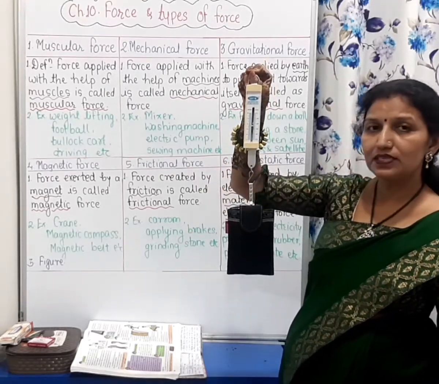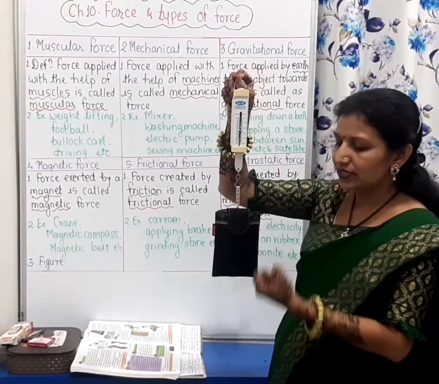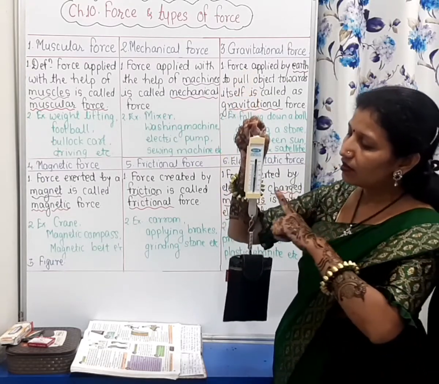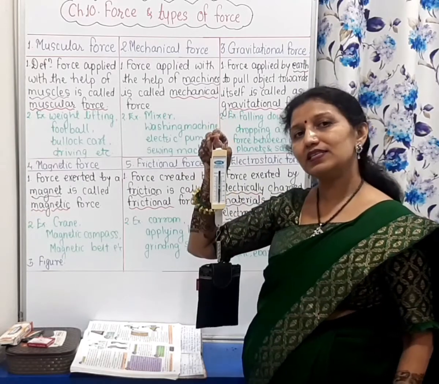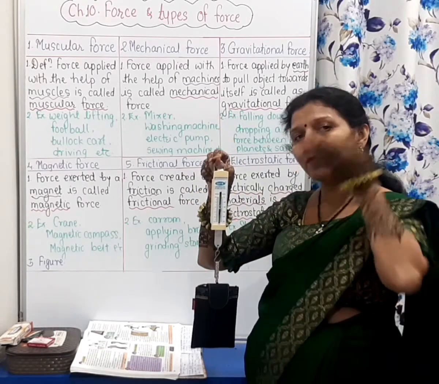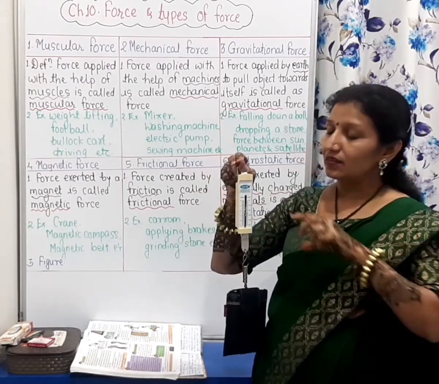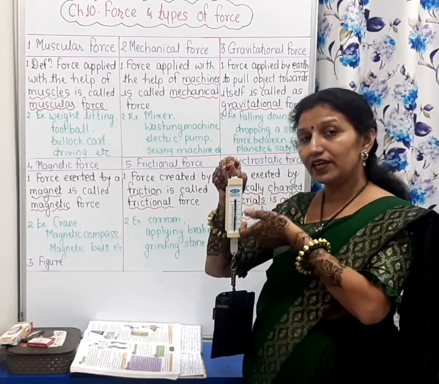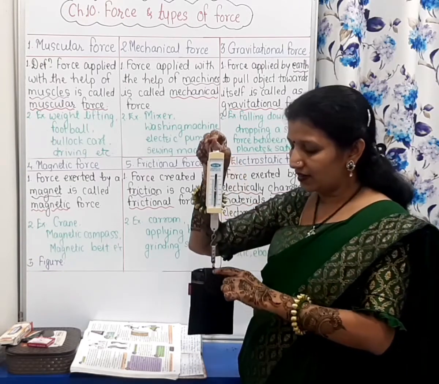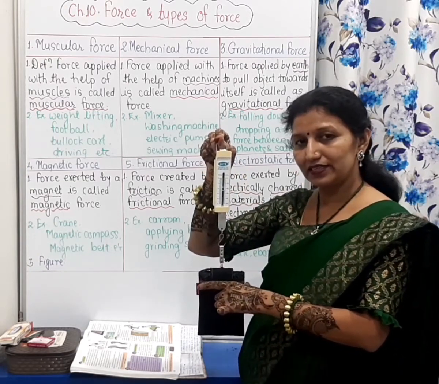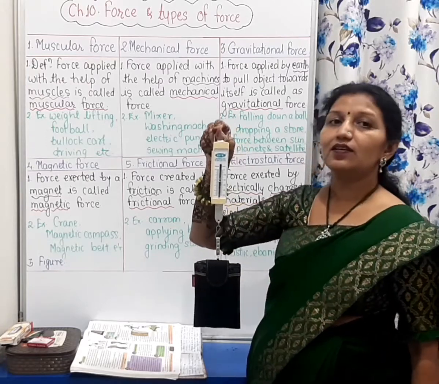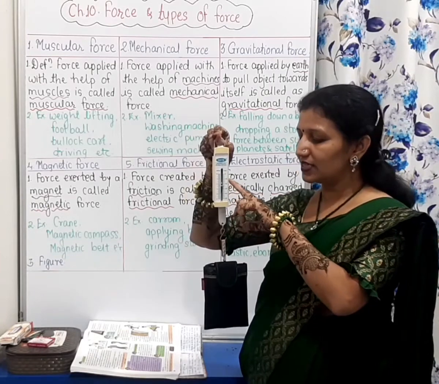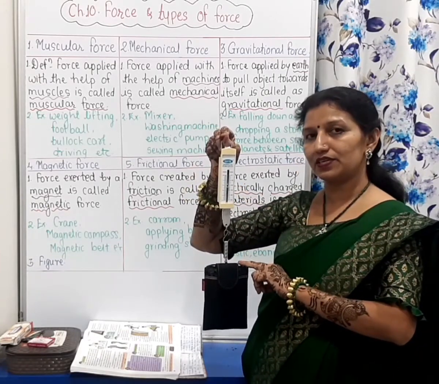And now what happens? The gravitational force is pulling this spring balance towards itself. But the spring in this spring balance is pulling that object upwards. There is tension created on this spring, and there is gravitational force acting on it.